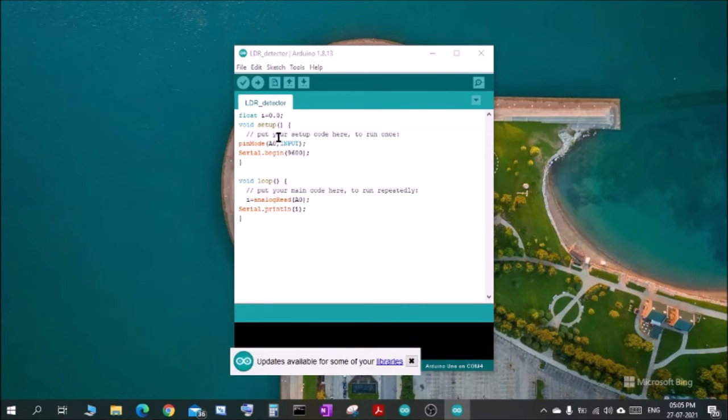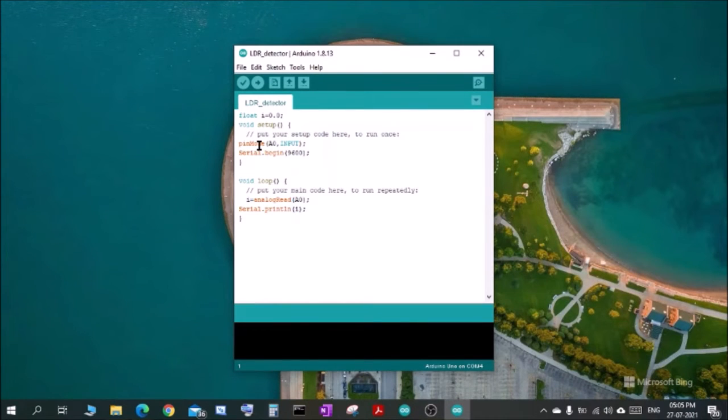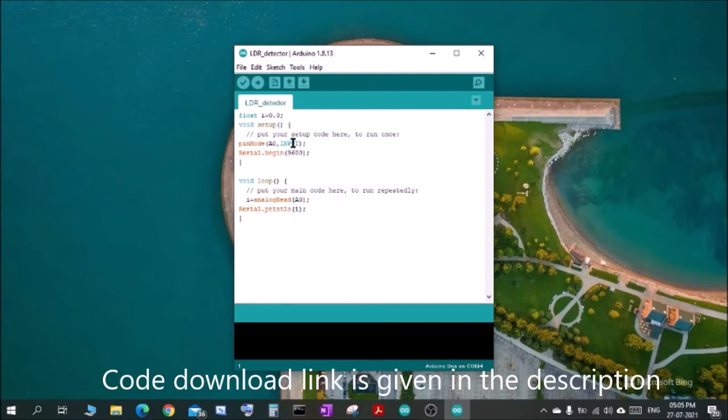Okay, within this setup section, I have to declare the pin mode first. Pin mode means whether the pin that I am using is for getting the input data. Here I have used A0, analog input, for the input data. So here I have declared pinMode A0 INPUT. That means the A0 terminal will be used as an input terminal, and then I have to declare the baud rate of the serial connection, which has been declared here as 9600.